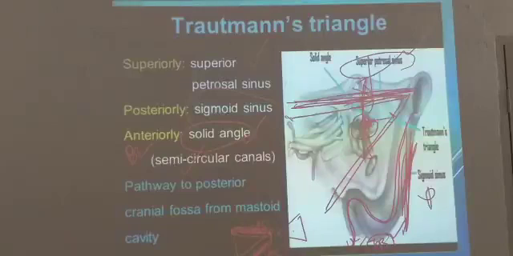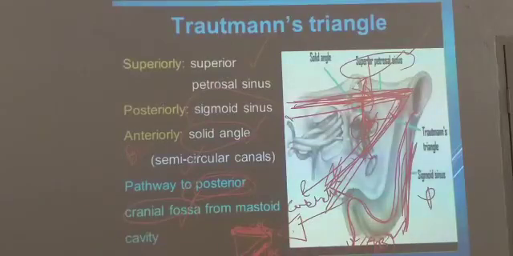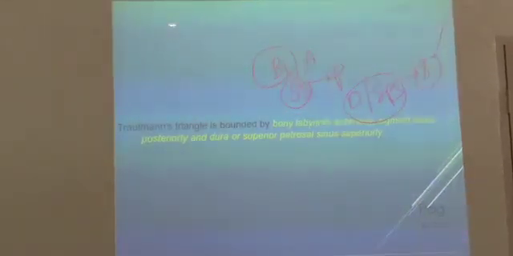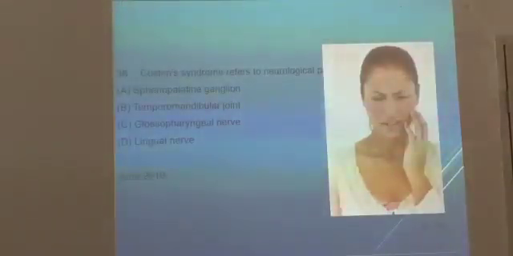How does the infection spread? I told you, to the posterior cranial fossa. What is there in the posterior cranial fossa? Is it cerebrum or cerebellum? Cerebellum. So the infection goes to the posterior cranial fossa, towards the cerebellum, through this Trotman's triangle. When mastoid infection has to go to the posterior cranial fossa, it will go through Trotman's triangle. What are the boundaries? Once again, bony labyrinth anteriorly, sigmoid sinus posteriorly, and dura or superior petrosal sinus superiorly. You should all remember this one. Very important. Next question.